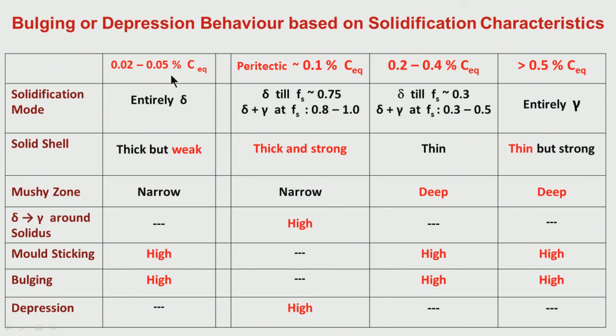So, for very low carbon, it is sticking and bulging tendency. Around 0.1% carbon equivalent, I am telling around, it may be from 0.07 to 0.17. So, it is near the peritectic chemistry, around 0.1 we call it the so-called peritectic. Here the depression tendency is very high. Now, let us go to a carbon concentration above this, say 0.2 to 0.4. What is happening?